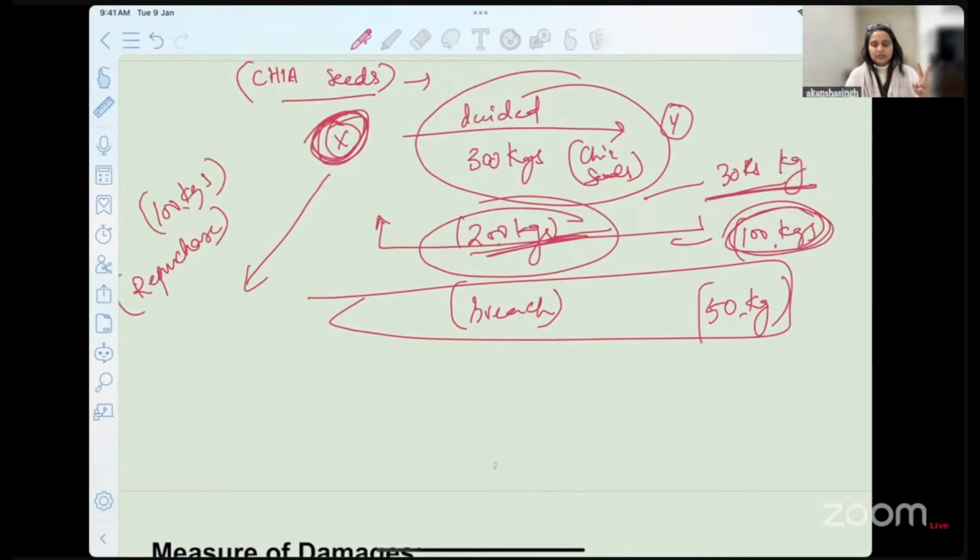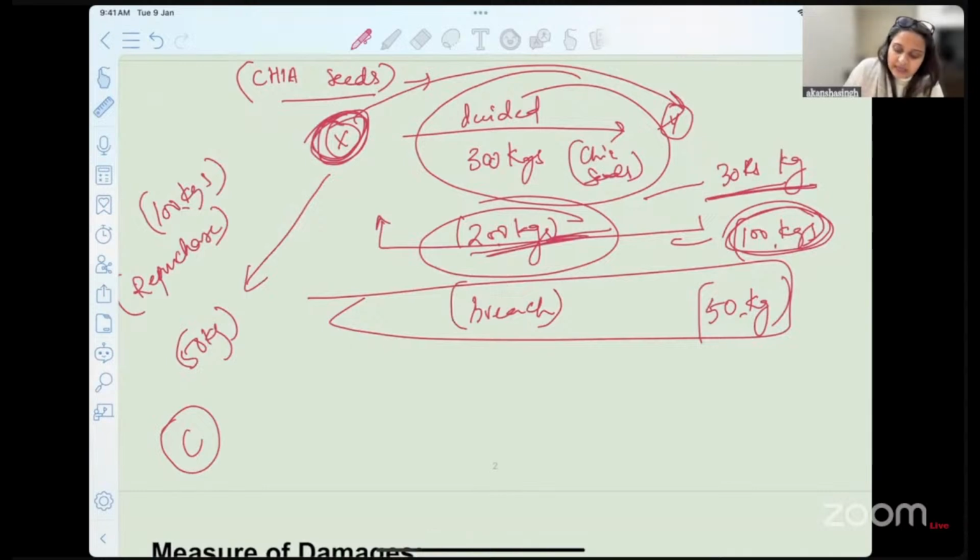There can be two cases. One is that X doesn't buy the leftover 100 kgs of chia seeds from somebody else, keeps waiting, and then goes and sues Y. This is the first instance. The second instance is that X actually has to go and buy the chia seeds at 50 rupees per kg from a third person. So he has bought the chia seeds at a higher price, not 30 but 50 rupees. So a loss of 20 rupees has happened to X.